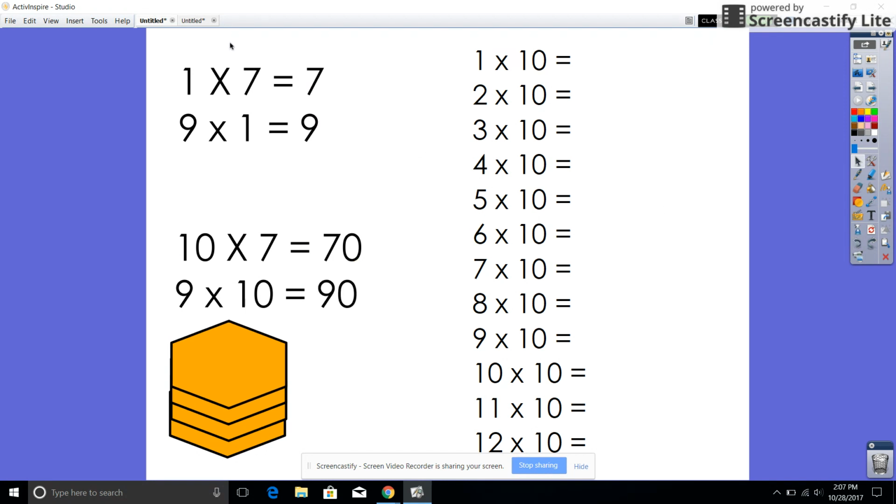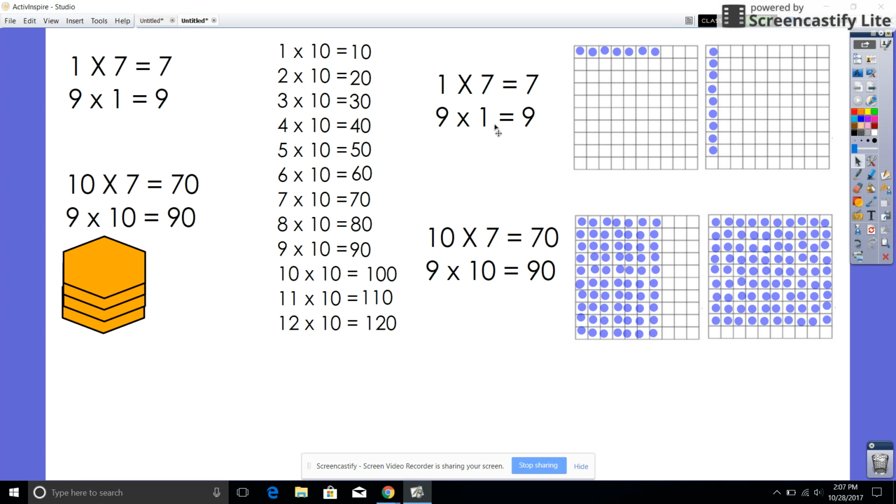Now to show us this in a different way, I've put some arrays over on this sheet. If you look over here, we have that one group of 7 that we did previously. 1 times 7 gives you 7. 9 times 1 will give you 9 groups with 1 in each group, which will give you 9. But when you add a 10, you're moving the 1 to the tens place, which creates a whole different picture. That means now that you have 10 groups with 7 in each group, which gives you 70, and this is your array right there. The next thing is you have 9 groups of 10, that gives you 90. This is your array over here.